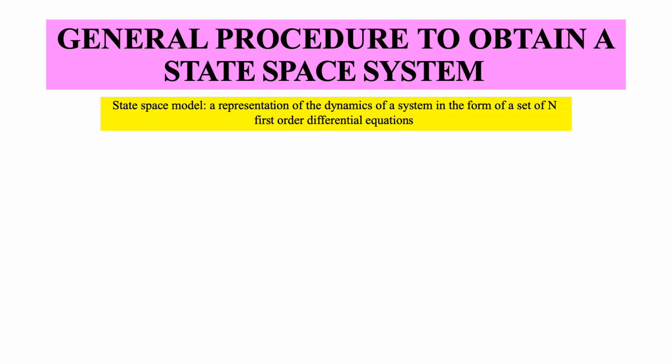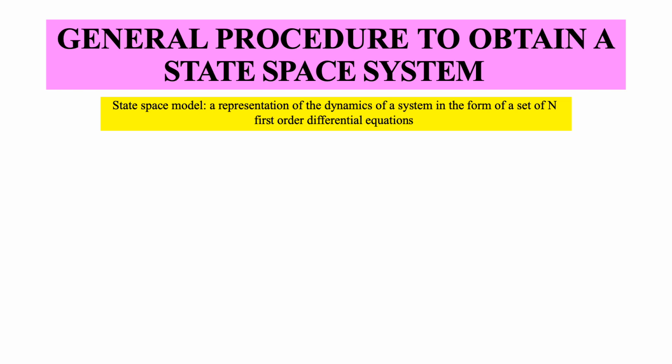Let's look at the general procedure to obtain a state space system. I will derive one or two examples a little bit later. The basic idea is that in the transfer function approach, given a physical system, we write down the differential equation which governs the dynamics. For a simple mass spring damper, we have second order dynamics; for an RLC circuit, we have second order dynamics, and so on.